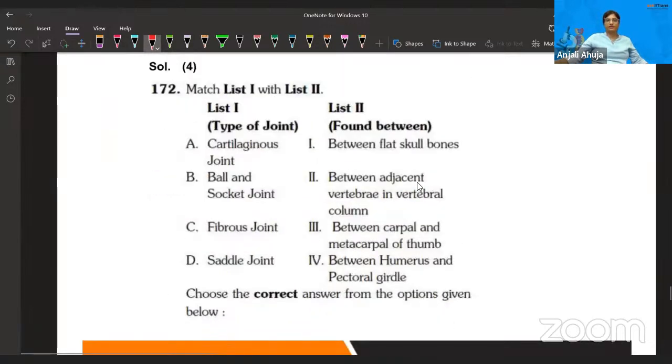Okay, let's move forward. Match list 1 with list 2. That's an easy question. I think a 6th class student from askiitians can solve this question, because there is a chapter called body movement and they have definitely done all these body joint types, and that's an easy one, right? Try to solve it.